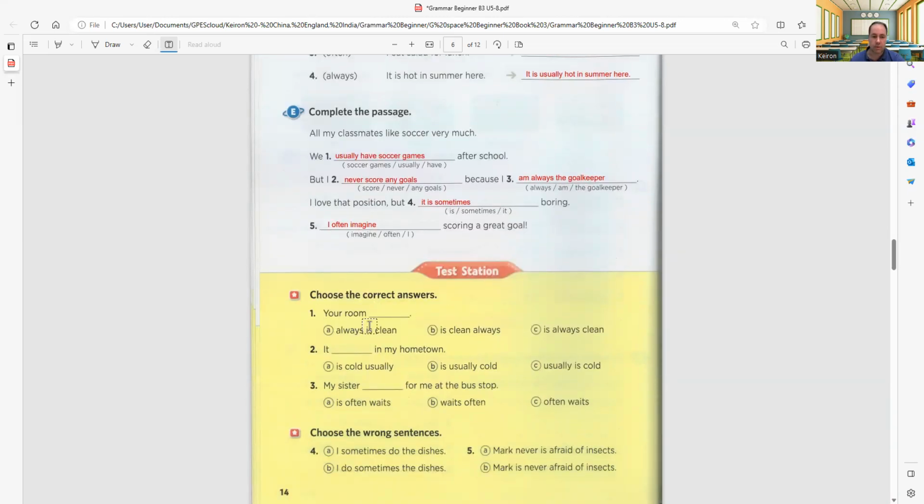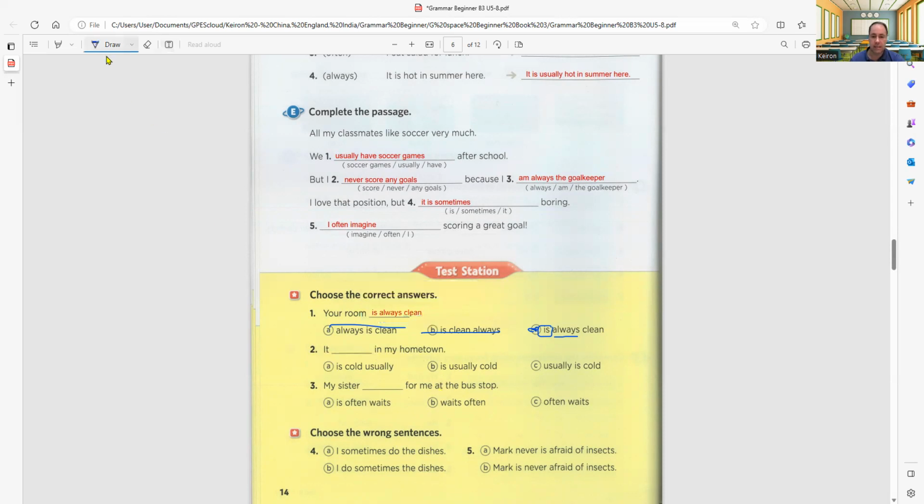Choose the correct answer. Your room always is clean, always is clean, or is always clean. Okay, so here's the base verb, guys. So our adverb goes after. So it's got to be C. Okay. Your room is always clean. Number 2, something in my hometown.